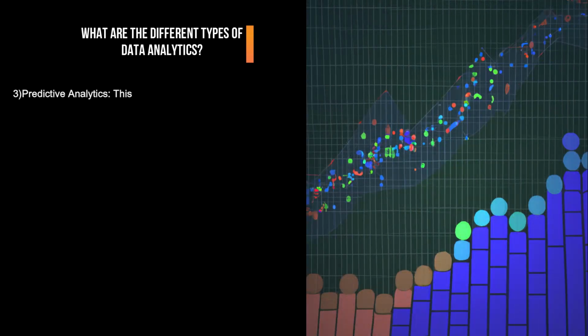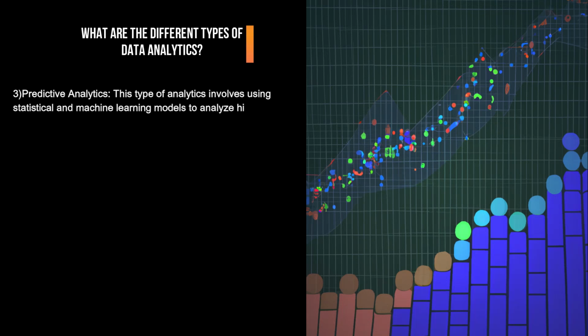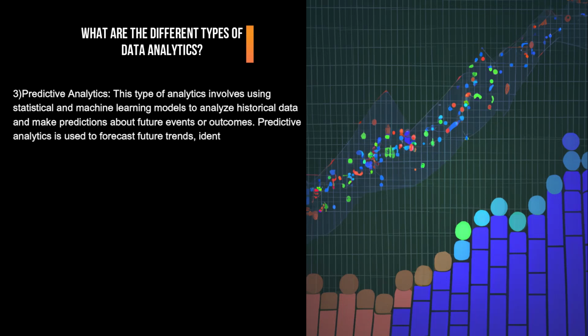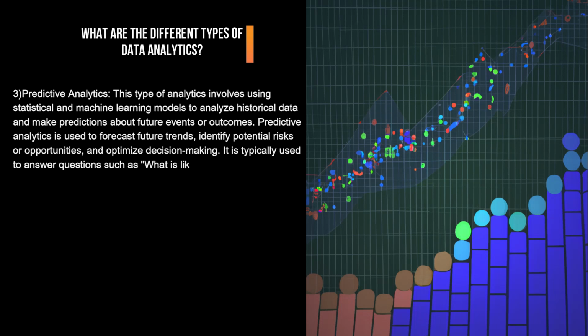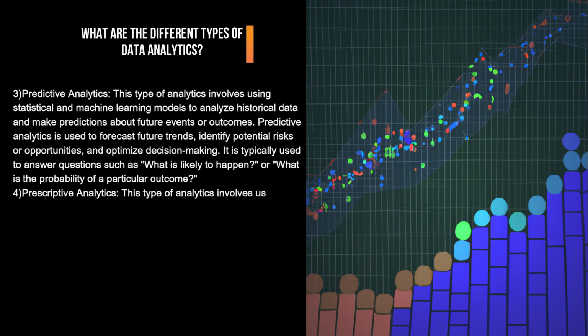3. Predictive analytics. This type of analytics involves using statistical and machine learning models to analyze historical data and make predictions about future events or outcomes. Predictive analytics is used to forecast future trends, identify potential risks or opportunities, and optimize decision-making. It is typically used to answer questions such as what is likely to happen or what is the probability of a particular outcome.